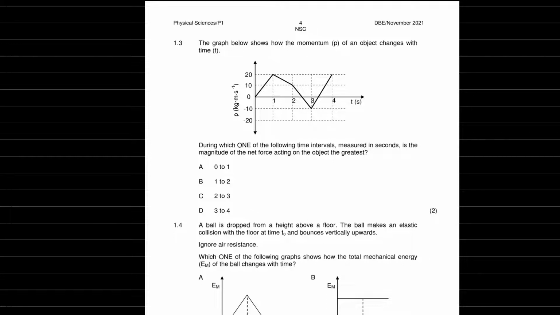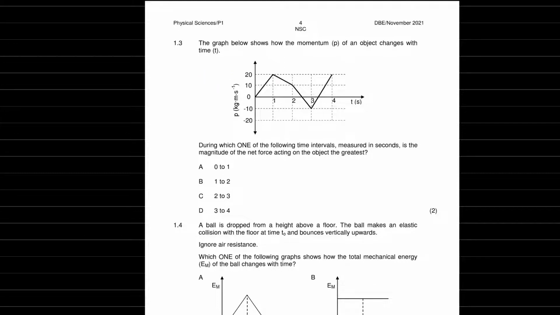Alright, next up we got the graph below shows how the momentum P of an object changes with time t. So momentum's increasing, and then slowly starts to decrease, becomes negative, which means it changes direction over here. And there it goes back to the other direction. Alright, so during which one of the following time intervals, measured in seconds, is the magnitude of the net force acting on the object the greatest?